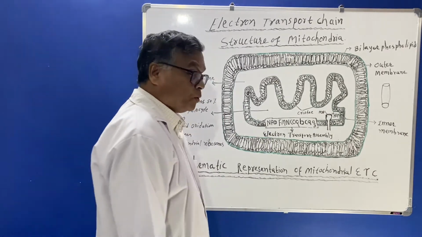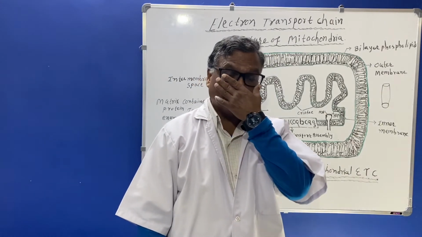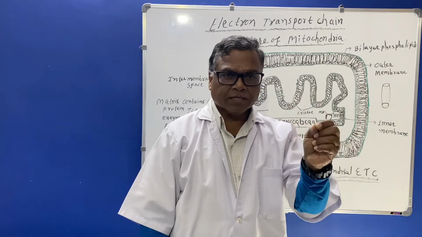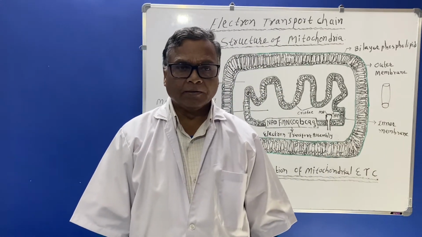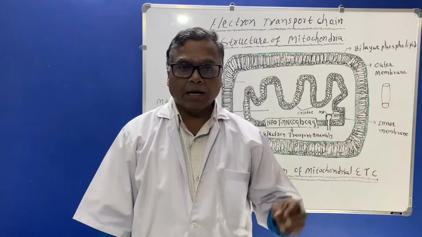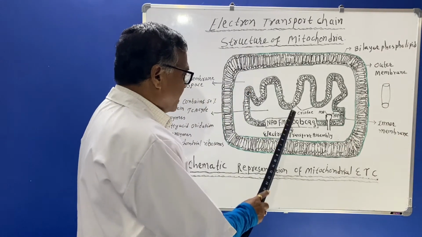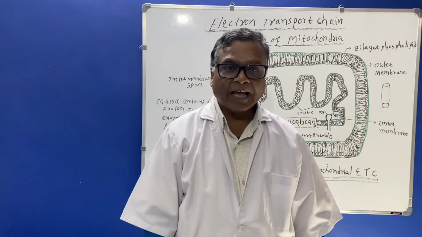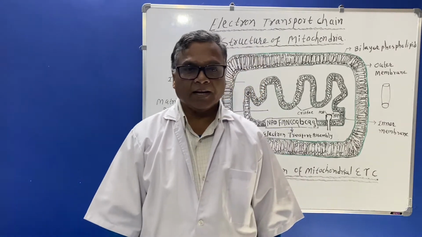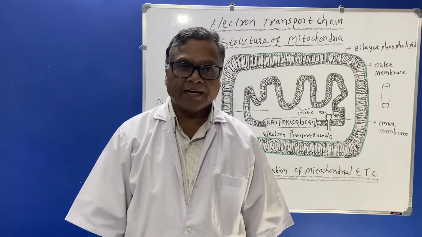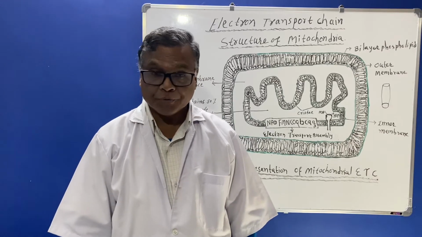Then you should know a reaction which is carried out in the Krebs cycle. Succinate is converted to fumarate, and during this reaction the coenzyme FAD, flavin adenine dinucleotide, is needed, and it will be converted to FADH2.